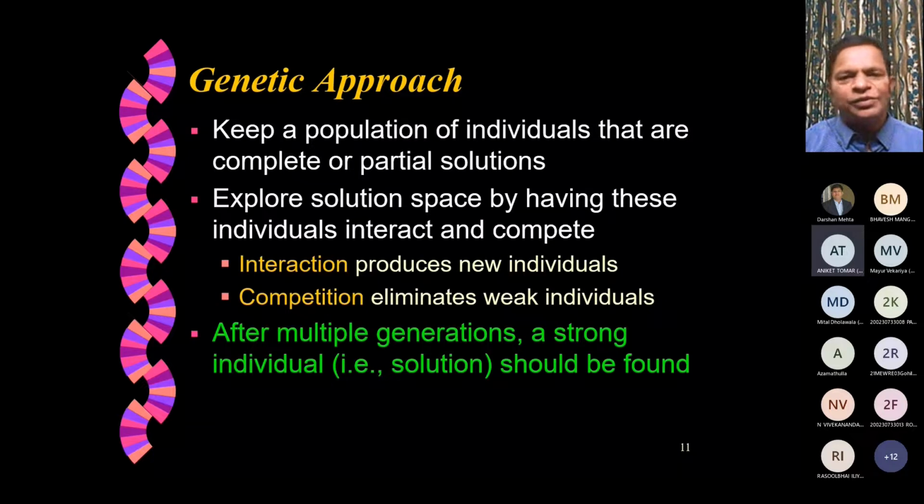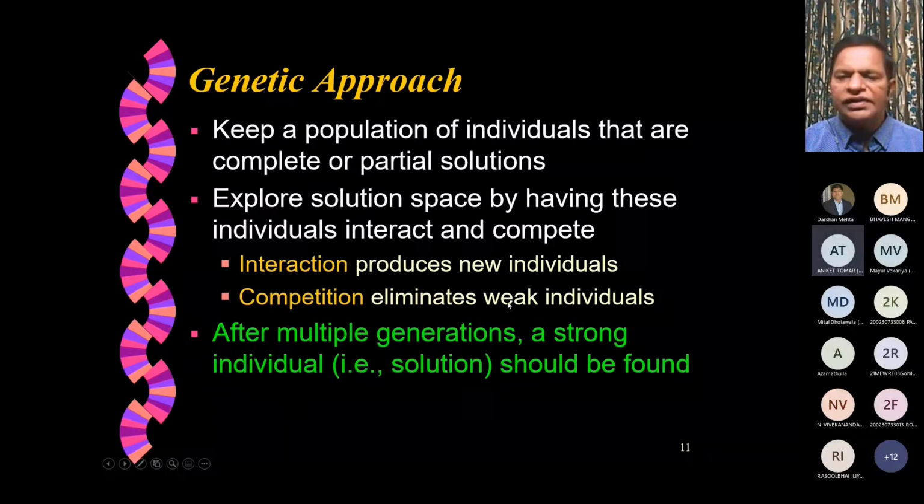What we try to do with the genetic approach is to keep a population of individuals that are complete or partial solutions to the given problem. Now explore the solution space by having these individuals interact and compete. There are two interesting statements that I'm making here: interact and compete. Interaction produces new individuals. Competition eliminates weak individuals.